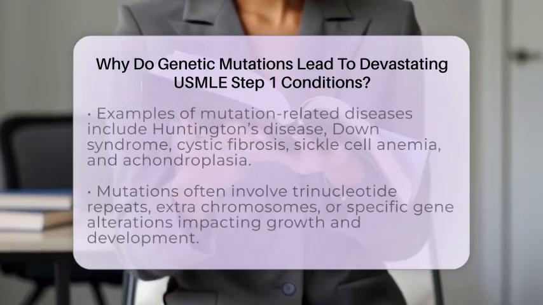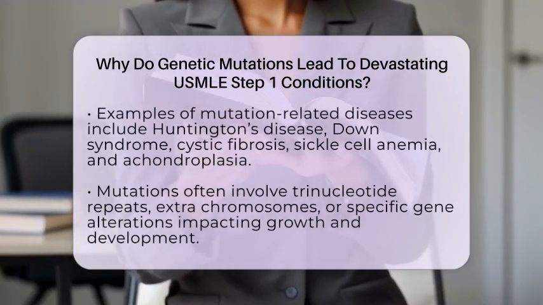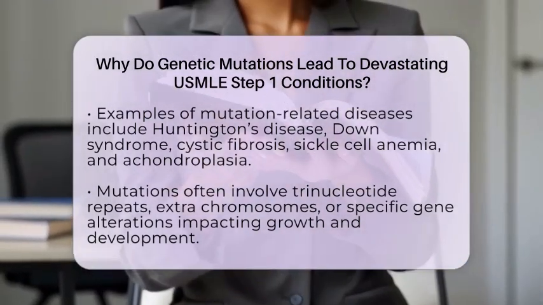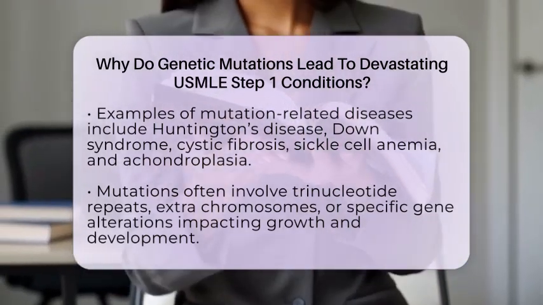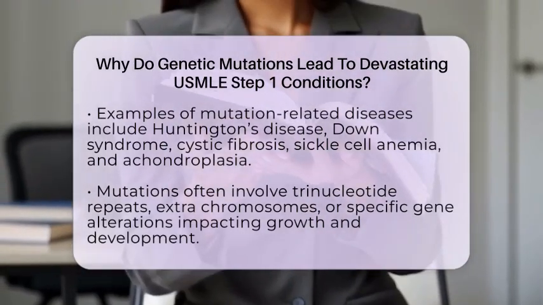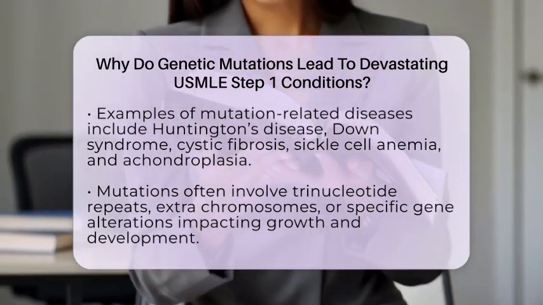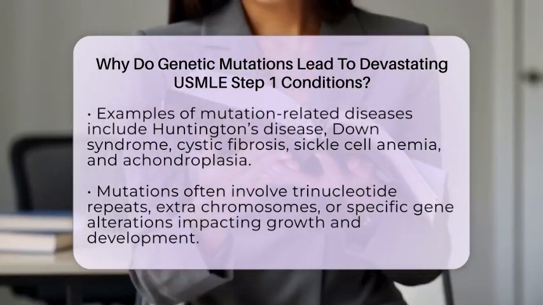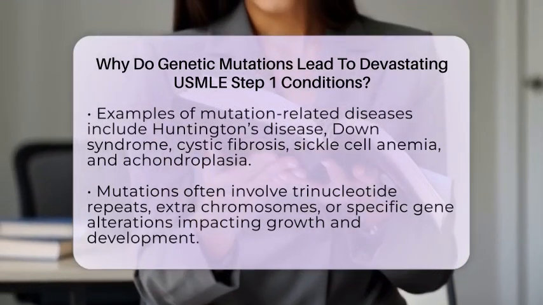Many conditions tested on the USMLE Step 1 come from these mutations. For instance, Huntington's disease results from trinucleotide repeat expansions, which cause the gene to produce an abnormal protein. Down syndrome happens because of an extra copy of chromosome 21, often due to errors in cell division during egg formation. Cystic fibrosis is caused by a mutation in the gene for a chloride channel, leading to thick mucus buildup. Sickle cell anemia results from a mutation in hemoglobin, causing red blood cells to become sickle-shaped and less effective.